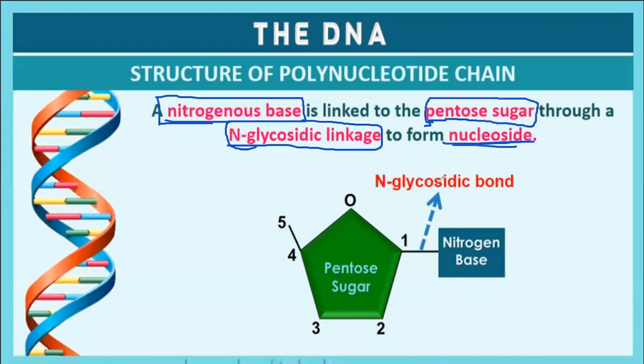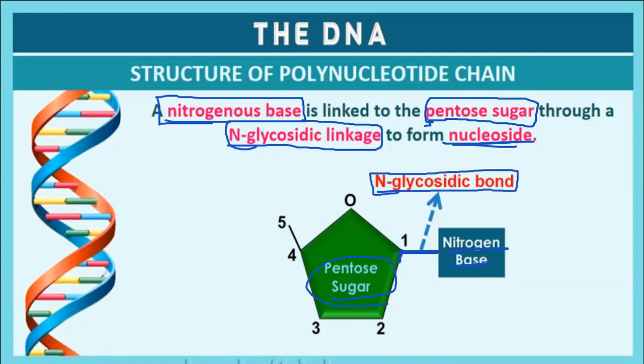A nucleoside. So this particular bond I'm highlighting, the bond with the blue color, that connects a pentose sugar with a nitrogen base is known as the N-glycosidic linkage. Is it clear?